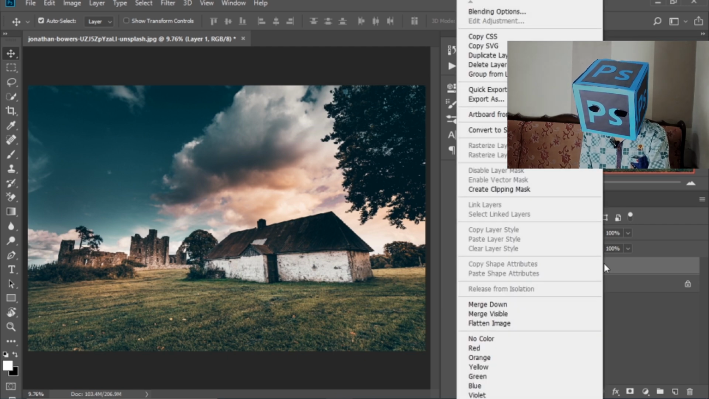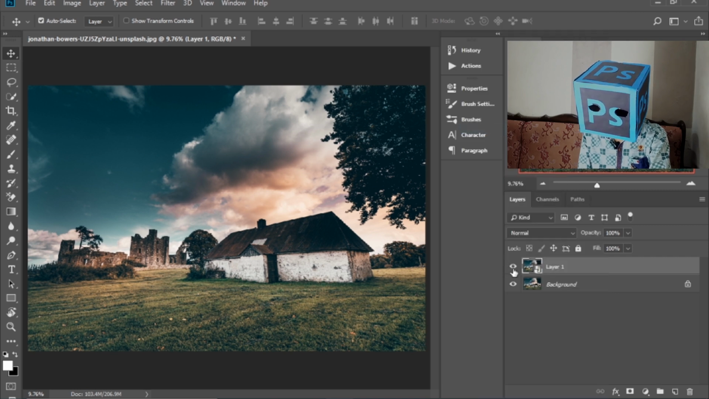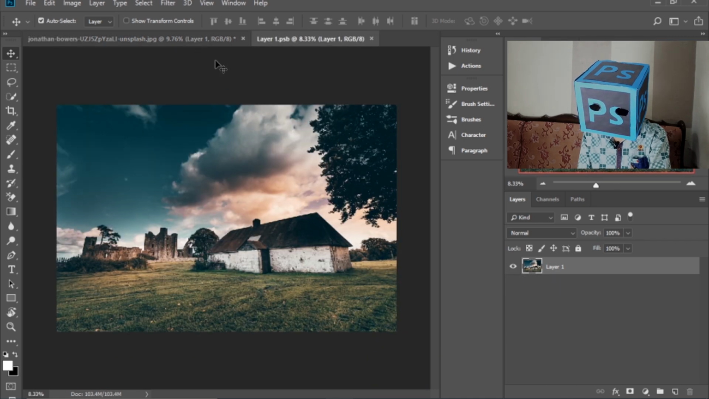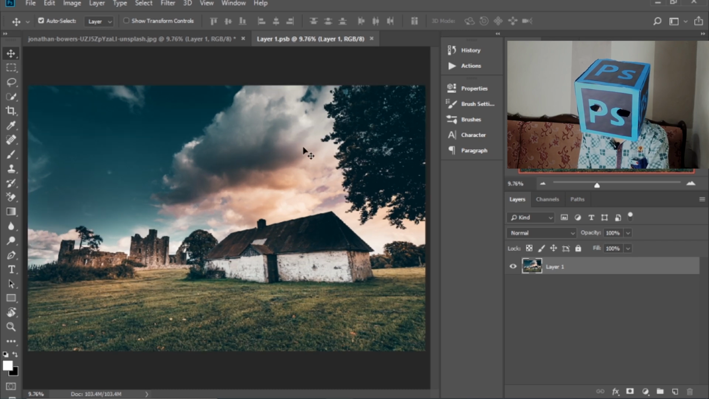Right click on this and select Convert to Smart Object. Now this layer is being converted to the smart object. Now double click on the thumbnail of the layer. It will open a new layer. So we apply HDR tone effect on this image.